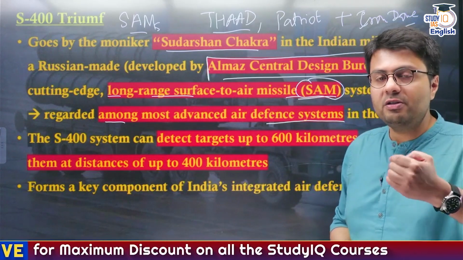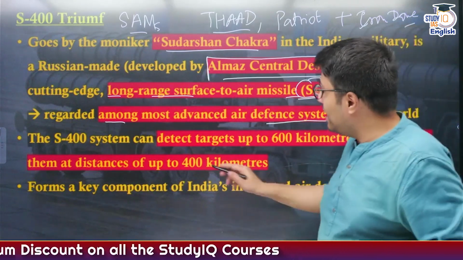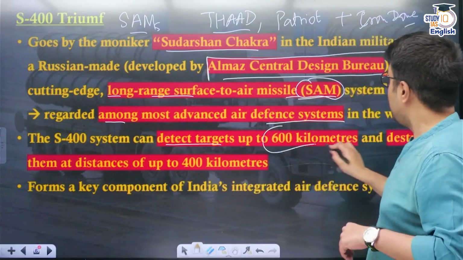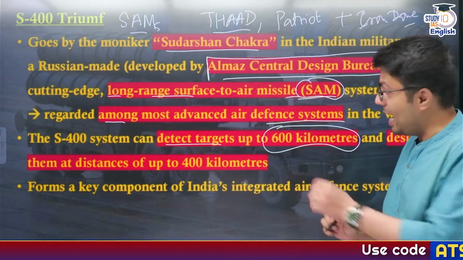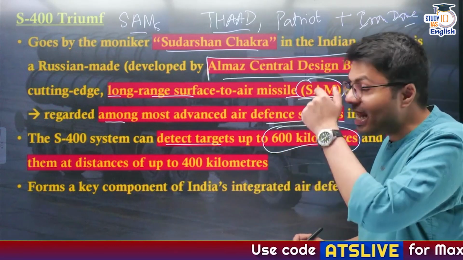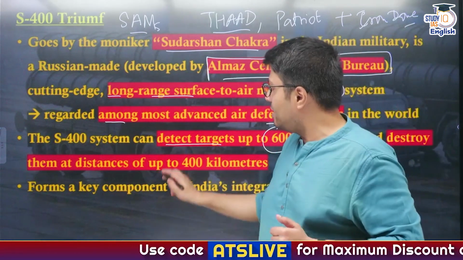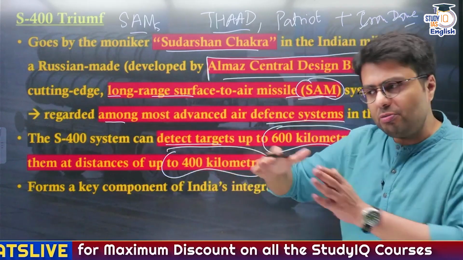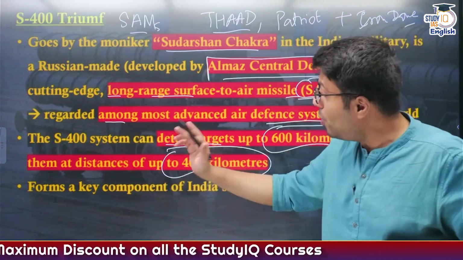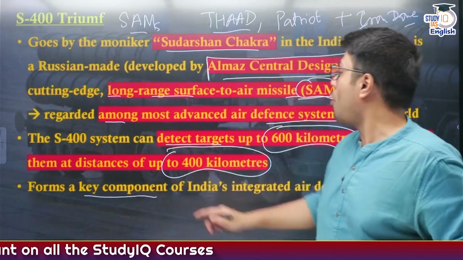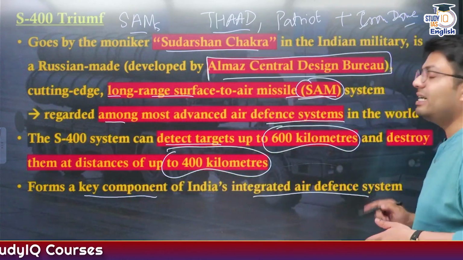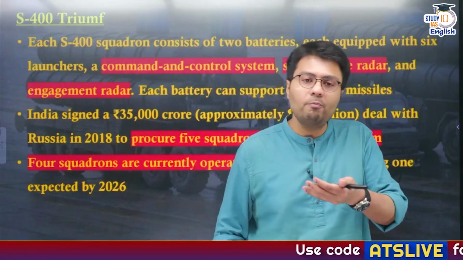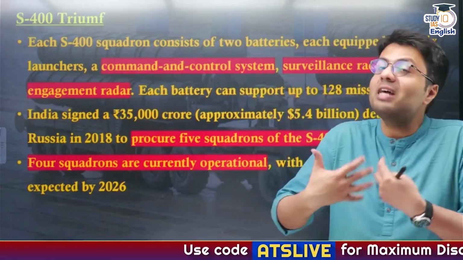Now, this S-400 system, why is it so advanced? Because it can detect the target enemy flying objects up to a range of 600 kilometers. And not just detect, it can also destroy these targets up to a range of 400 kilometers. And these S-400 systems, in addition to other missile systems, form a very important component of India's integrated air defense system, right? So in this regard, let us understand what these S-400 systems actually are.